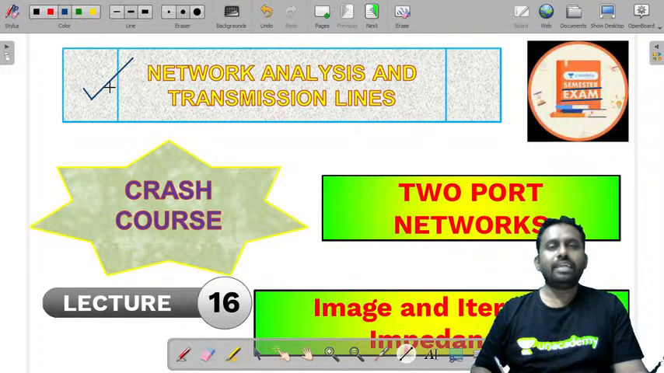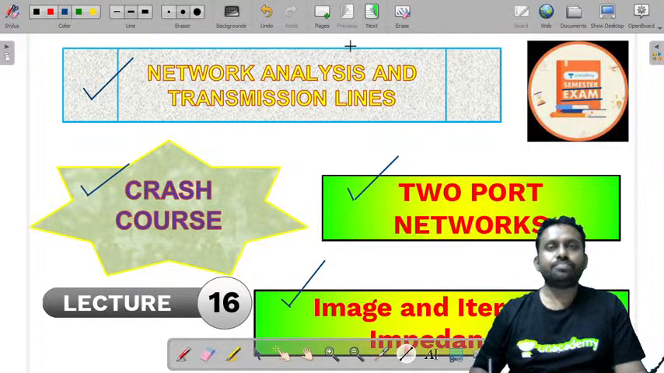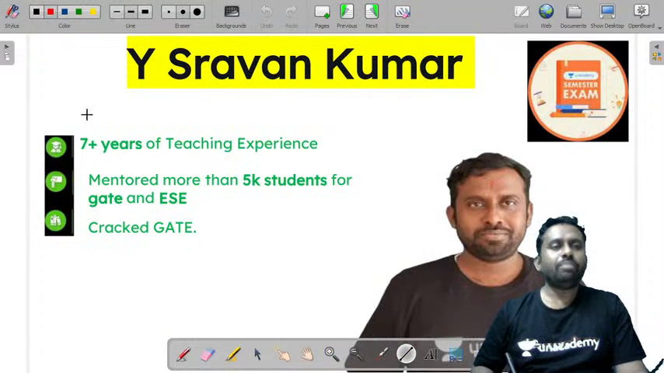The course that we are dealing with is Network Analysis and Transmission Lines crash course, and the topic is two-port networks. The topic for today is image and iterative impedance.